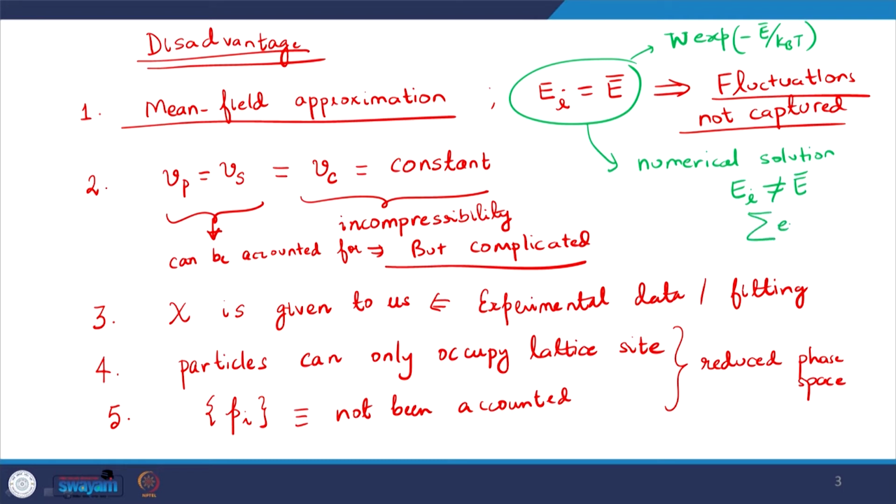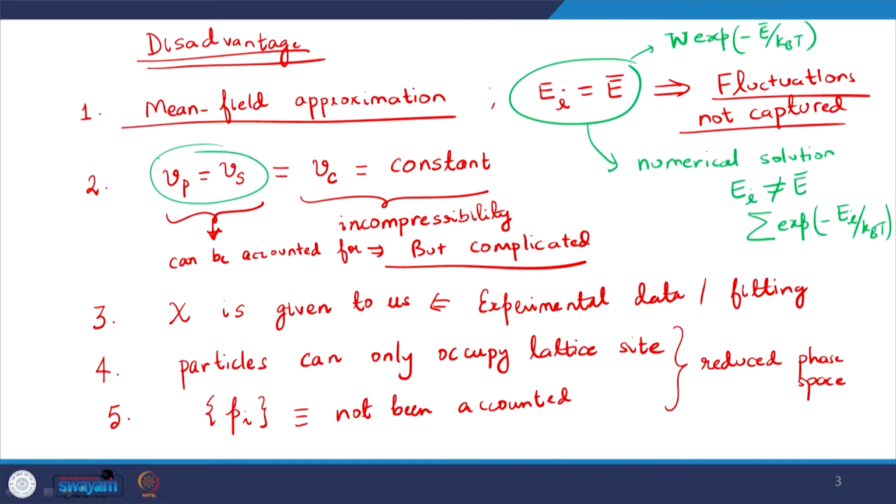We really have to sum over the various possible configurations, and that is clearly going to be more complicated, and you may imagine that we will need a numerical solution. So, within the context of the lattice model, still we have a way to find the epsilon_I value, but that will not give me as simple a solution as we have got within the mean field approximation. But that is not really the main concern, as we can discuss.